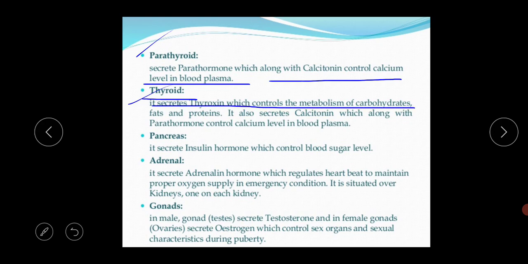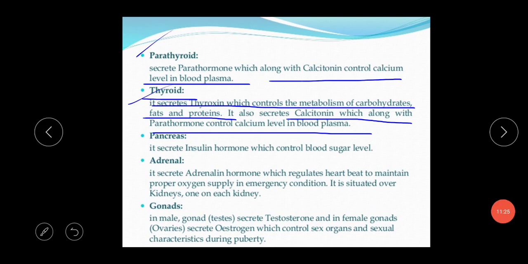I am repeating again: the basic function of thyroxine is that it controls the metabolism of carbohydrates, fats and proteins, and the thyroid also secretes calcitonin, which along with the parathyroid controls the calcium level in blood plasma.